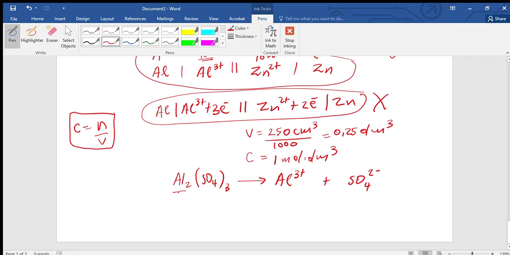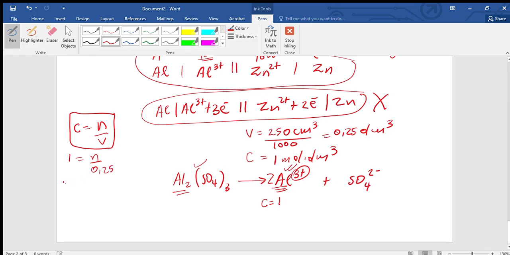How many aluminium do we have on this side? Two. Here it is one, so we put 2 here to balance the equation. So aluminium is balanced. We would balance the sulfate as well, but my focus is on aluminium. We have a concentration of aluminium ion of 1. When we calculate the number of moles, we will get the number of moles of aluminium ion, not aluminium sulfate. So we have 1 equals N over V, which is 0.25.